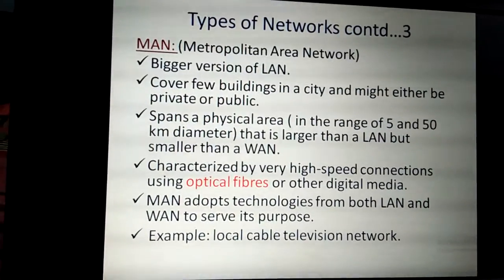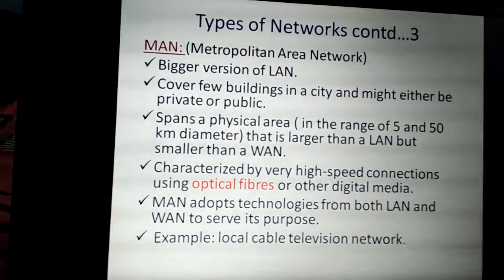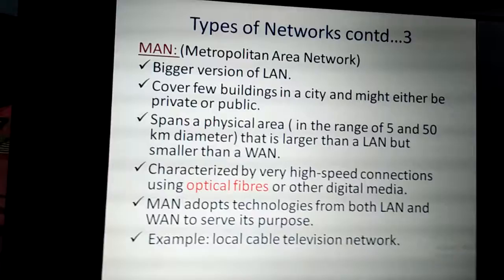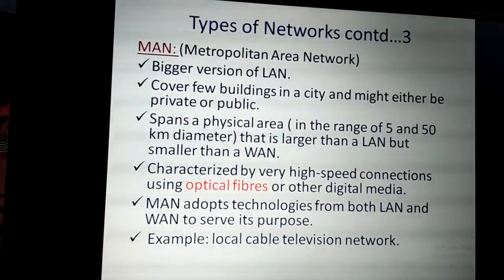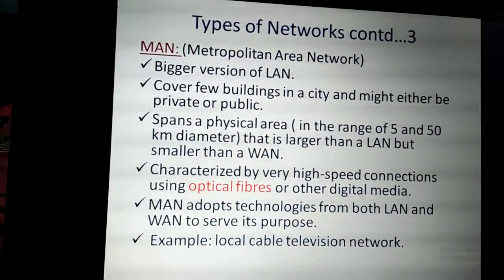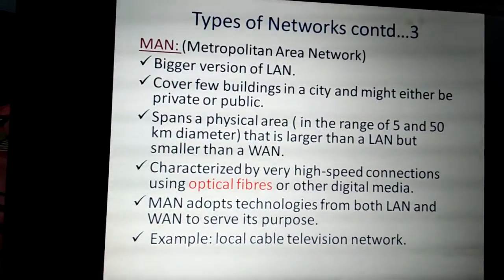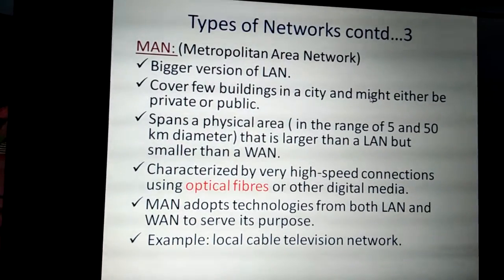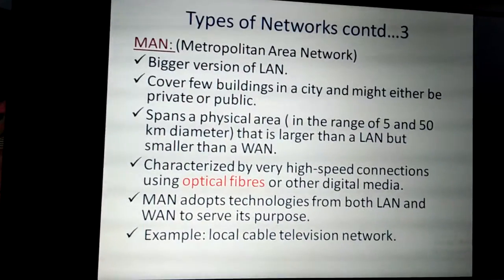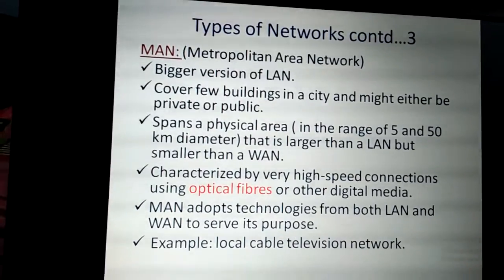Next is the metropolitan area network. This is the bigger version of a LAN. Normally different LANs placed across different buildings located in a city are going to make a metropolitan area network. It may be either a private network or a public network. It spans a physical area in the range of 5 to 50 kilometers. That means starting from 5 kilometers to 50 kilometers in diameter, it is going to cover.